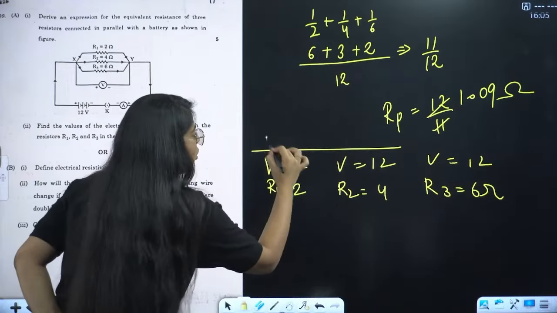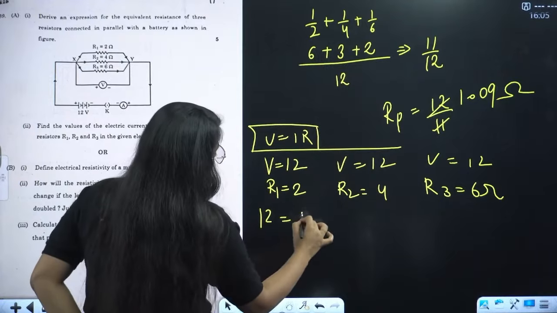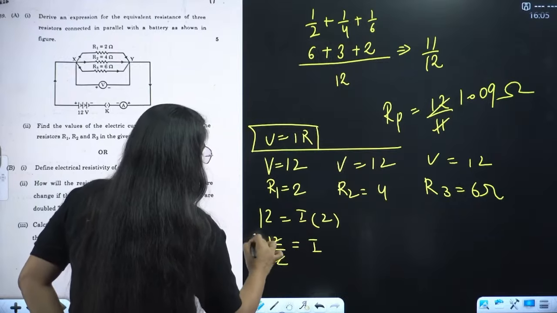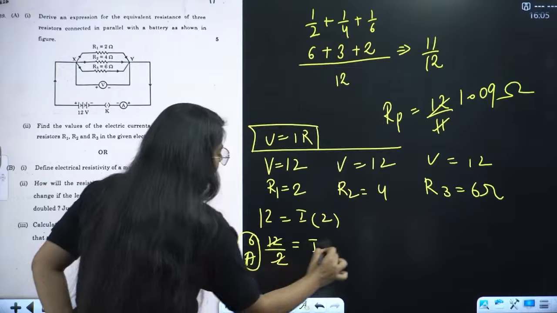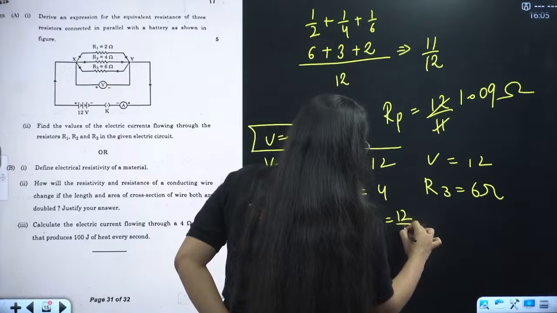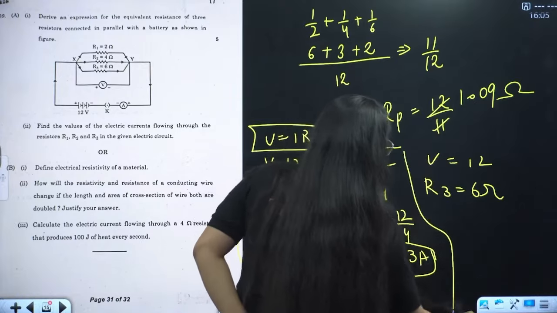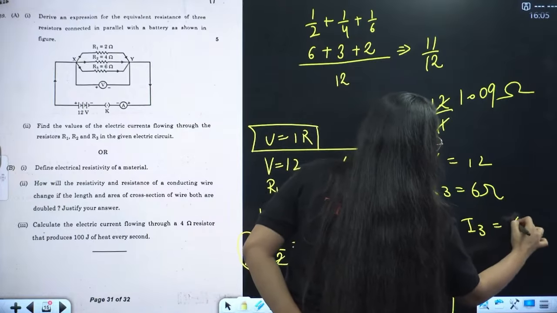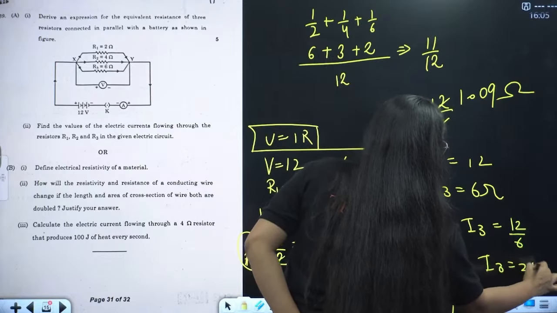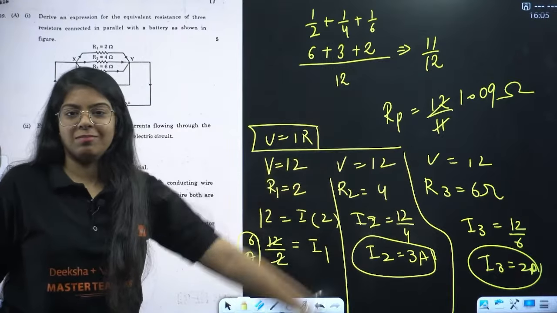By using Ohm's law, V equals IR, you can easily calculate I, right? 12 equals I into 2, so I will be 12 by 2, that is 6 ampere, right? I1 is 6 ampere. Then I2 is V2 by R2, that is 12 by 4, so I2 is 3 ampere, correct? And I3 is again 12 by 6, so I3 is 2 ampere. So your answer is 6 ampere, 3 ampere, 2 ampere.